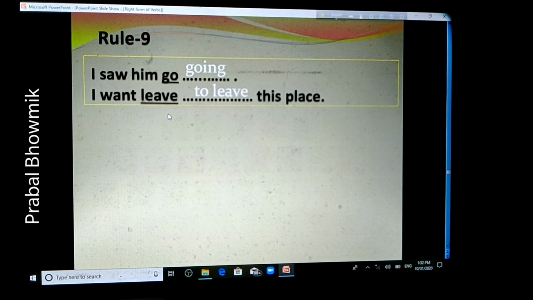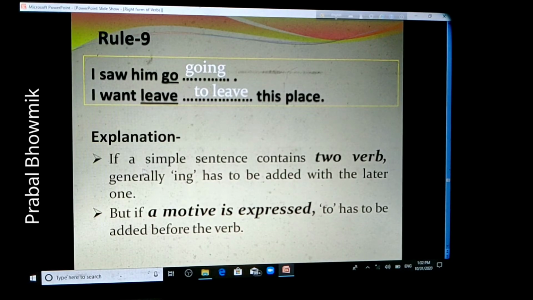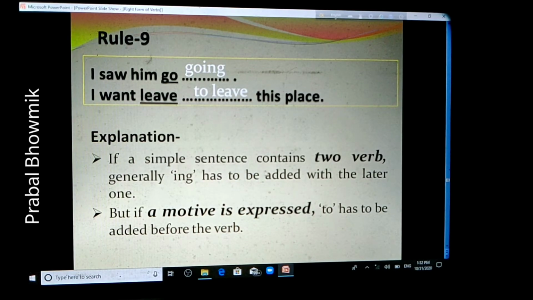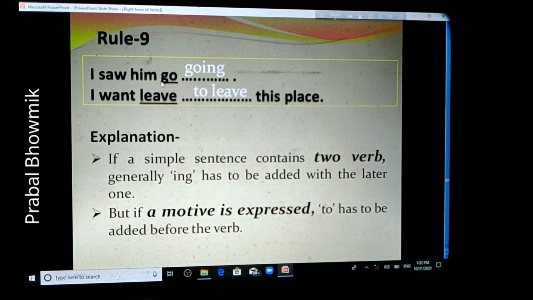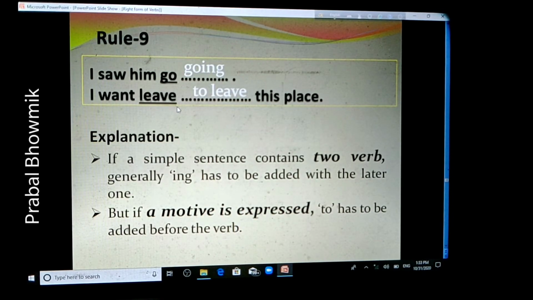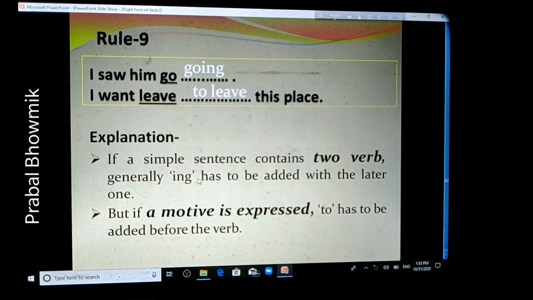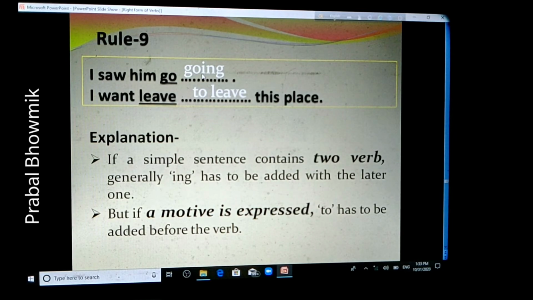Now we will see the rule. The rule is: if a simple sentence, you already know what a simple sentence is, contains two verbs, you see, "I saw him going." It is a simple sentence and there are two verbs here. The first one is saw and the second one is go. Same in the second sentence, want and leave. These two are verbs here. So if a simple sentence contains two verbs, generally ing has to be added with the later one. For this reason we added ing in the first sentence and it becomes "I saw him going."